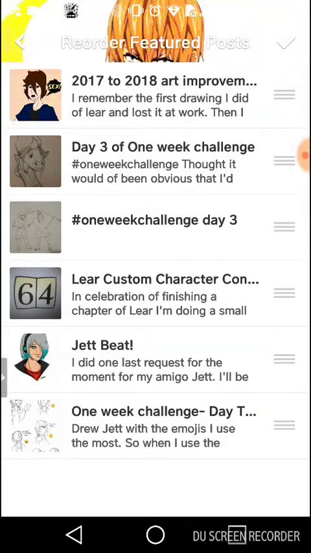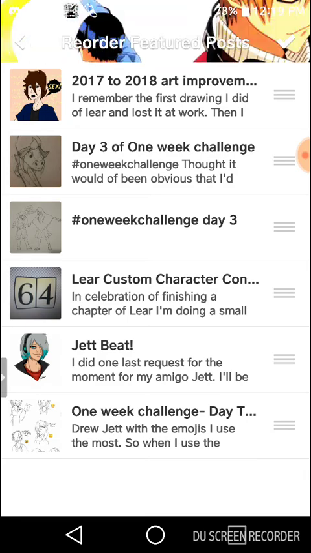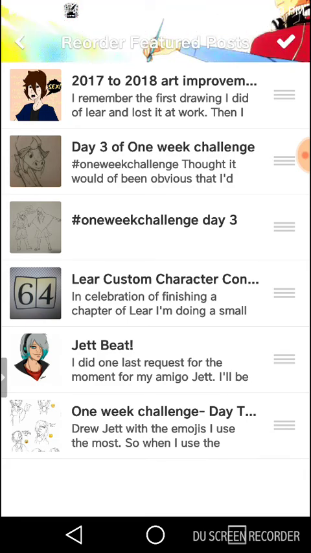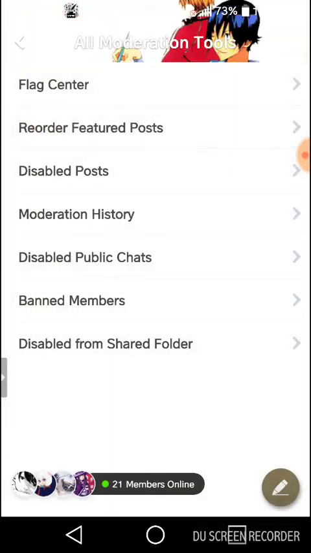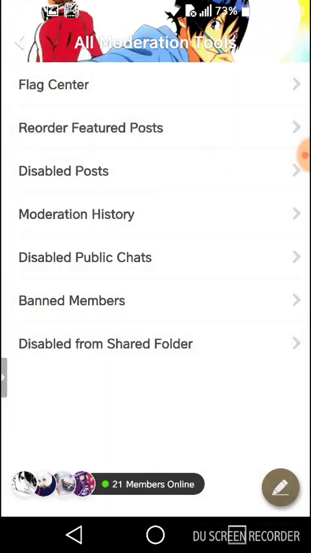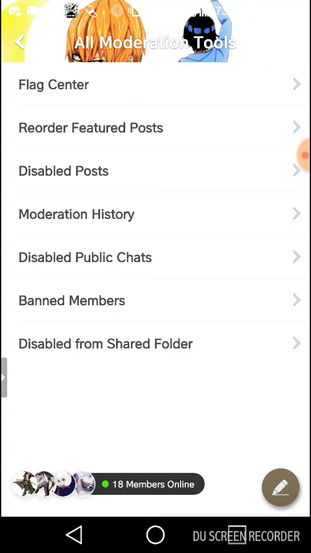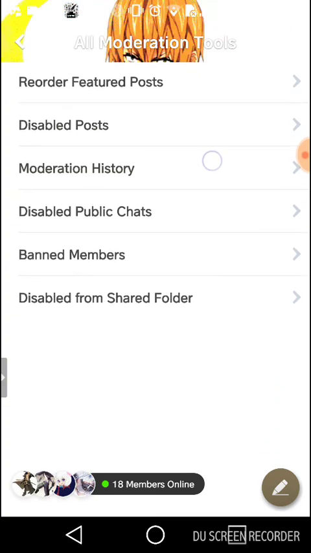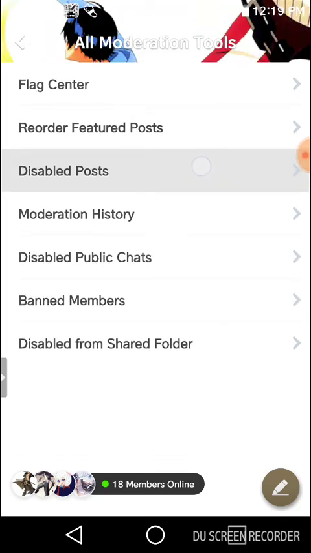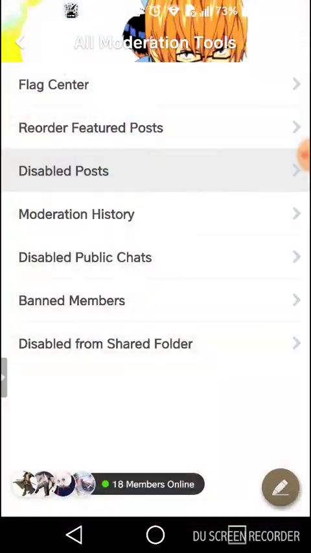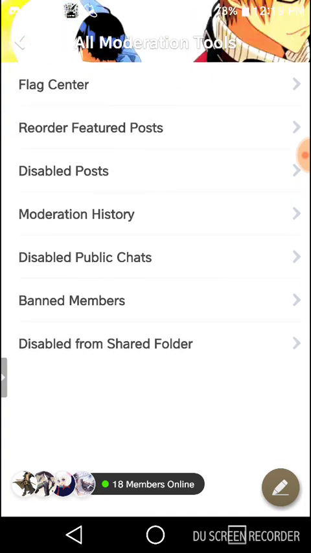So we can change the features around, right? As a curator, you can change the features around, but not much is needed for changing around, except maybe if there's something important that needs to be put on top, like a members challenge or something. Disabled post, we don't want to go too far at that one. We'll back up a little bit. There's a lot of stuff that shouldn't be seen.